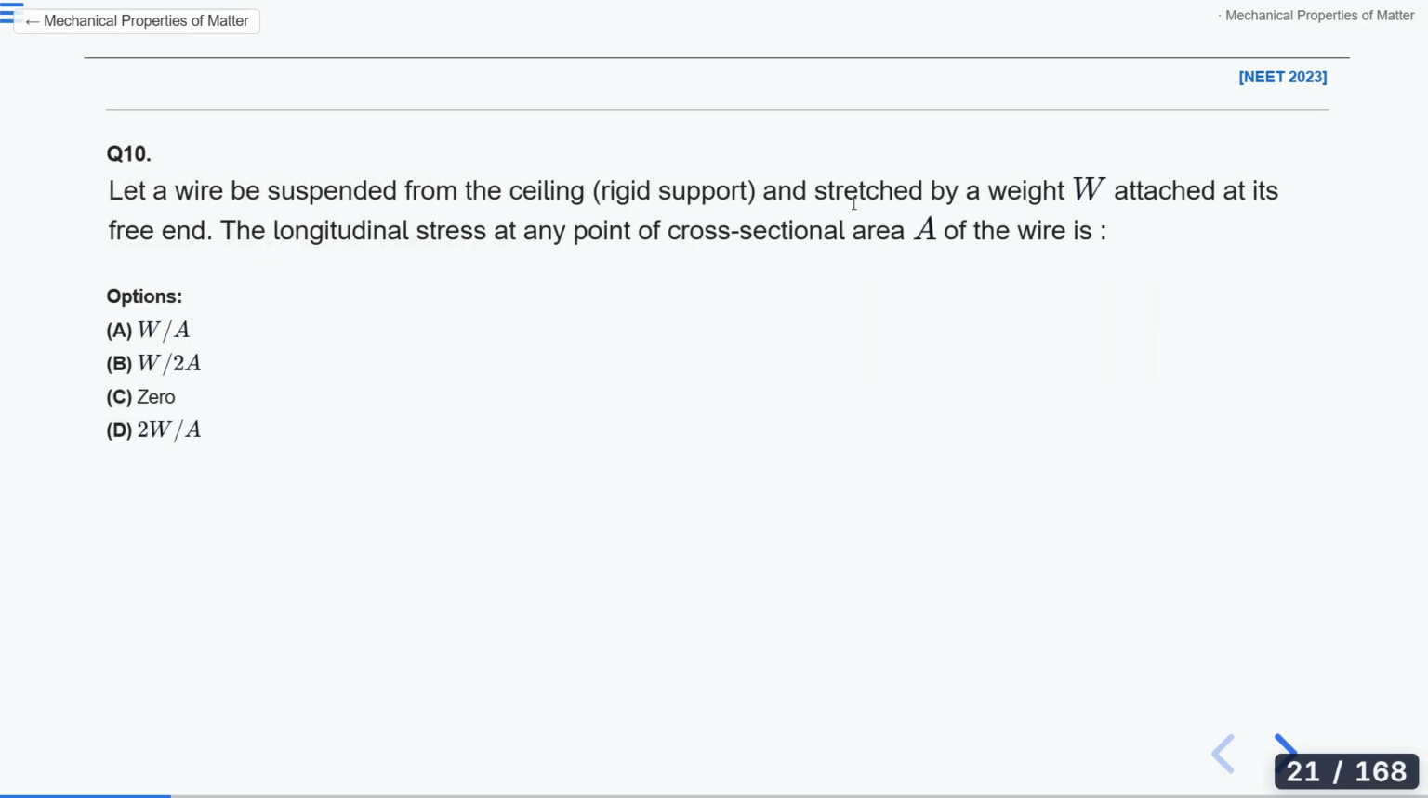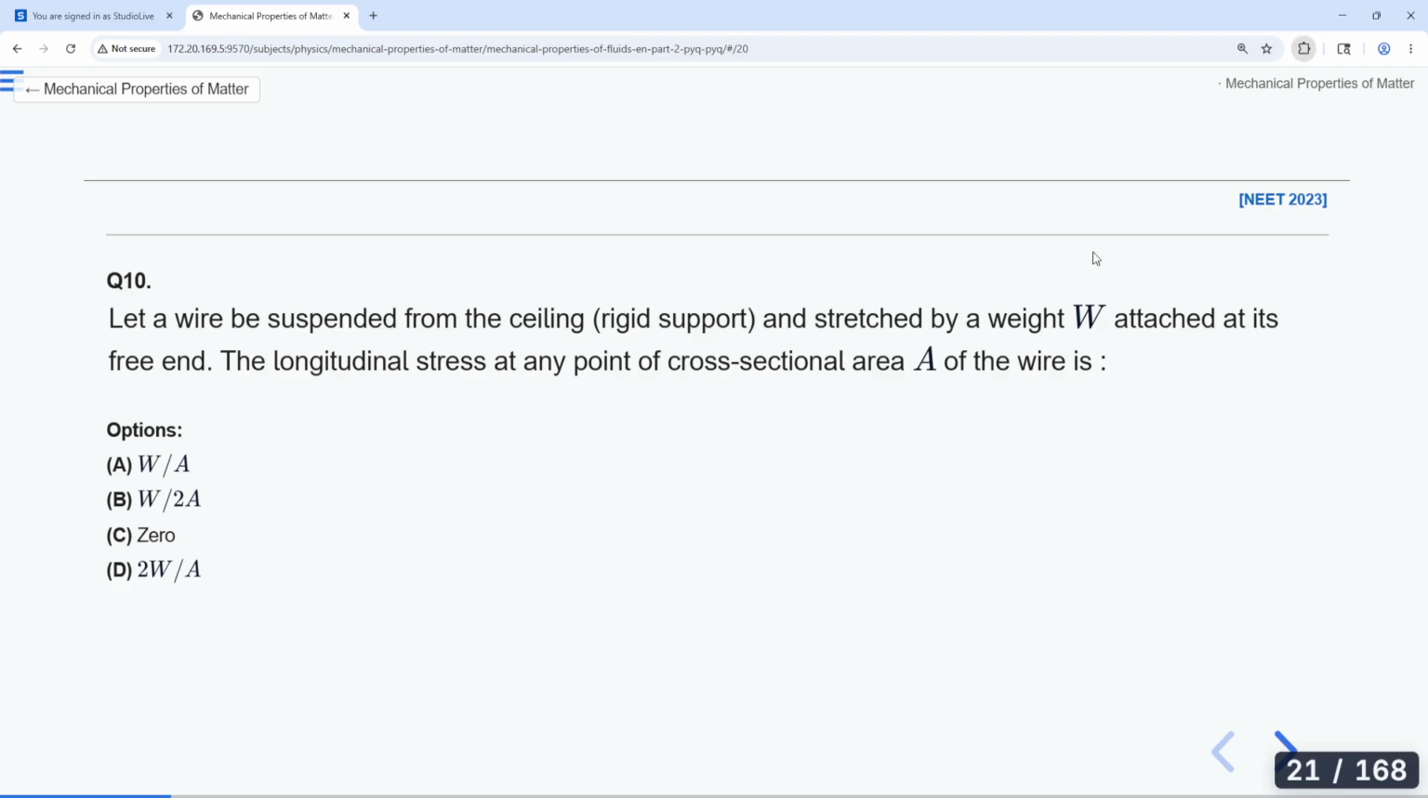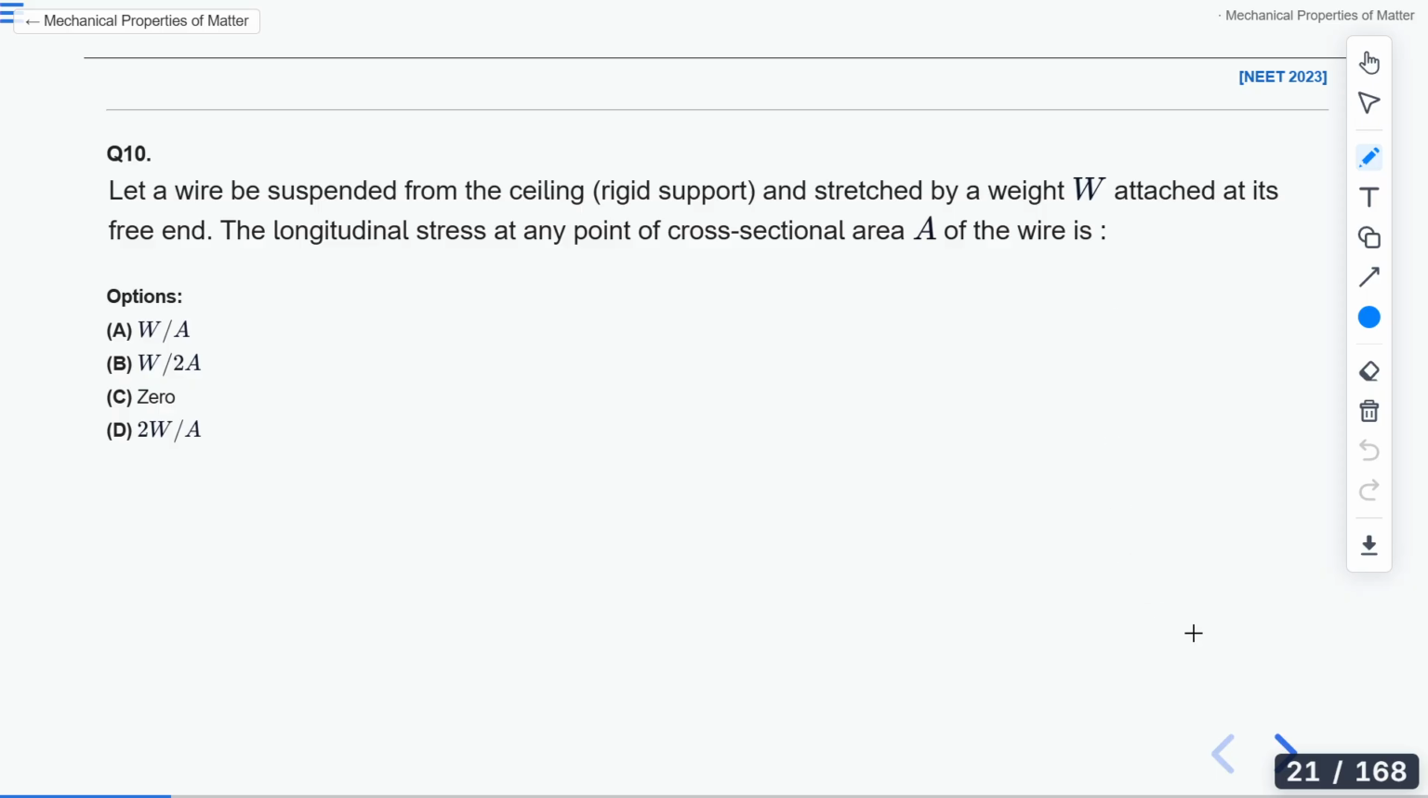Now solve this question, please. Solve this question fast. Let a wire be suspended from a ceiling rigid support and stretched by weight W attached at its free end. The longitudinal stress at any point of cross-sectional area of the wire is. So it's again a very easy question. Just by looking at the question, you can solve this.